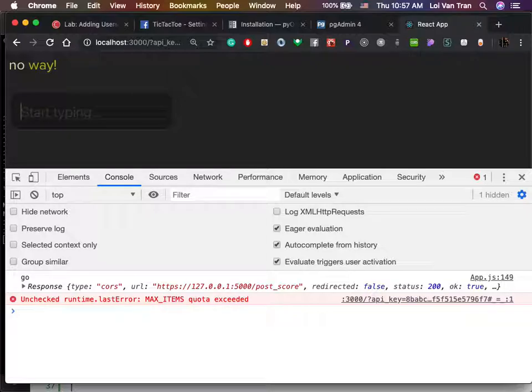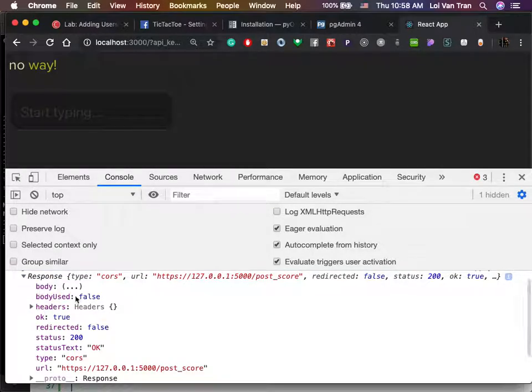I know that this was kind of problematic for some of you guys at the end of the day. I did not give a good explanation. I'm sorry. I will try to do better, and I'm trying to do better now. So you guys can see that our response is what we wanted, and what was the status? 200. Everything seemed to have gone well.